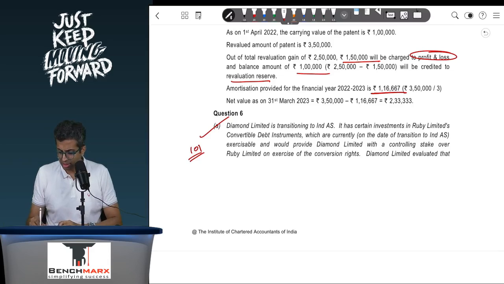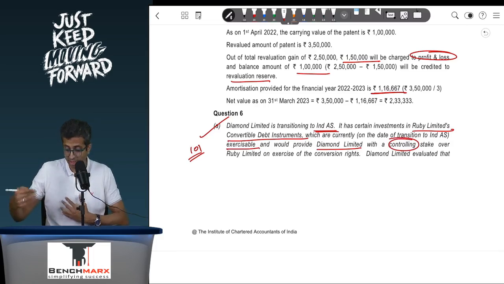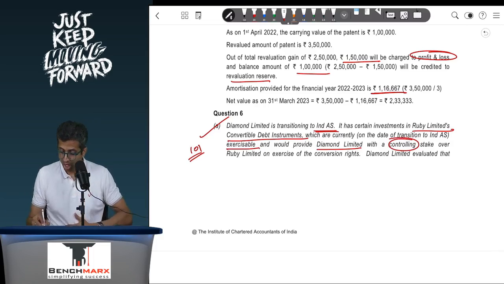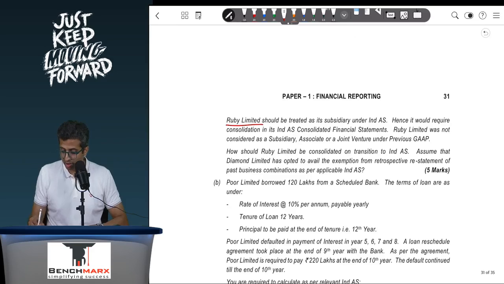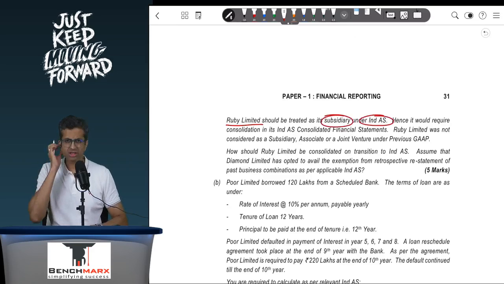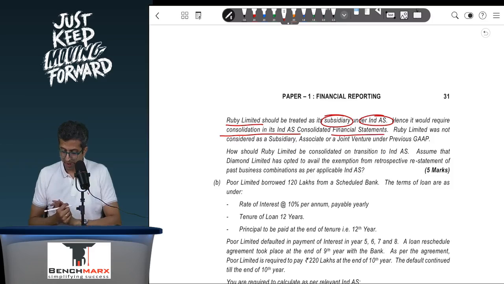Diamond is transitioning to Ind AS. It has certain investments in Ruby, convertible debt instruments which are currently, on the date of transition, exercisable and would provide Diamond with a controlling stake. So that gives us control, and hence Ruby seems to be a subsidiary. On exercise of the conversion rights, Diamond evaluated that Ruby should be treated as a subsidiary under Ind AS. Is that fundamentally right? Yes. Hence it would require consolidation in its Ind AS financial statements.